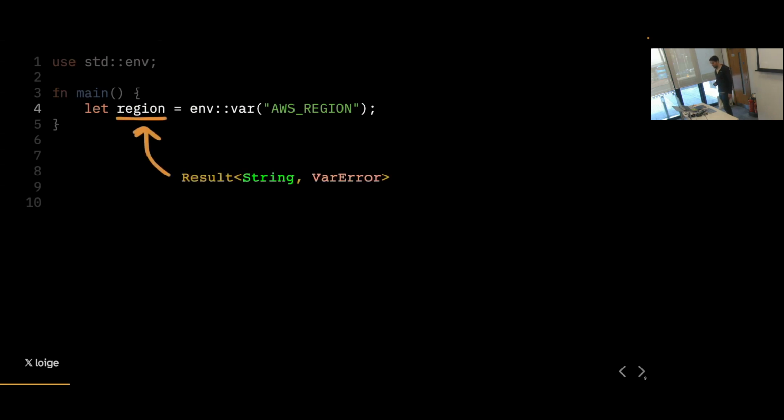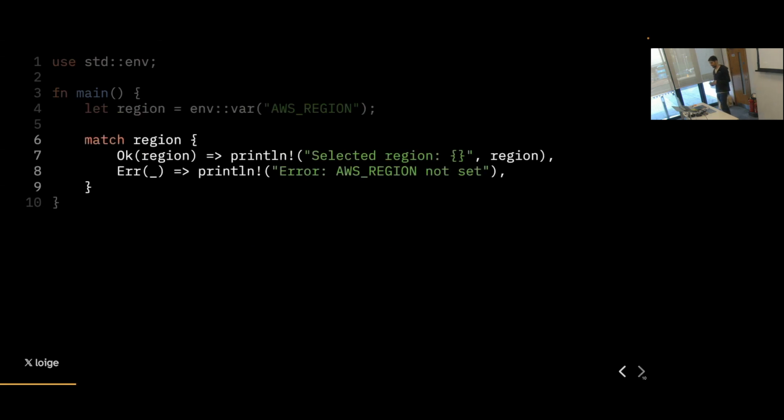In Rust, you don't get a string straight away, but you get a type called Result. This type tries to make sure that you are taking care of the two possible outcomes. The first outcome is what we can call the happy path, which is basically that the environment variable was set, so we can get a string out of it. Or, if the environment variable was not set, this is the sad part, we need to figure out what we want to do. We don't have that value, so what are our options? We need to think about that. There is no obvious solution.